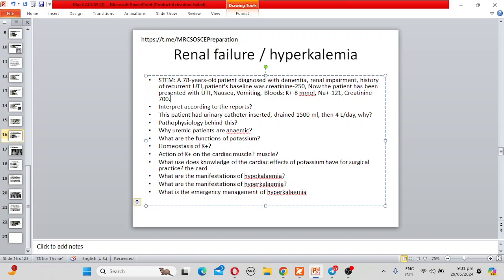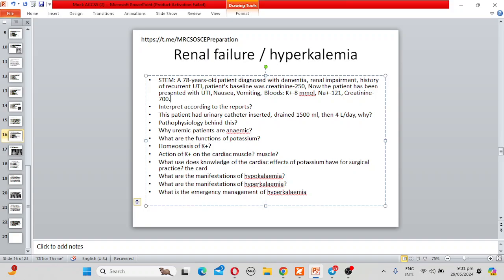Now tell me about hyperkalemia. What are the manifestations of hyperkalemia? In the cardiovascular system, there is a decreased action potential. That's why there is a wide QRS, and also a tall T wave, and there might be a cardiac arrest,